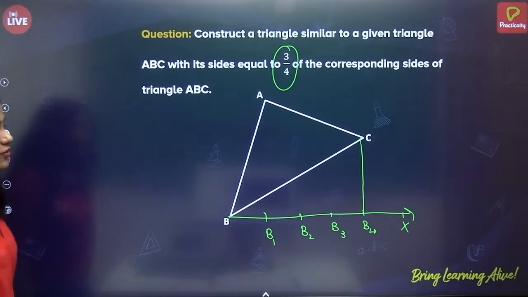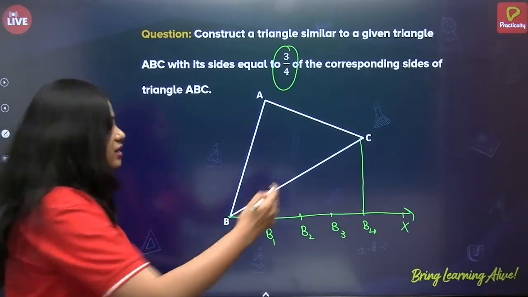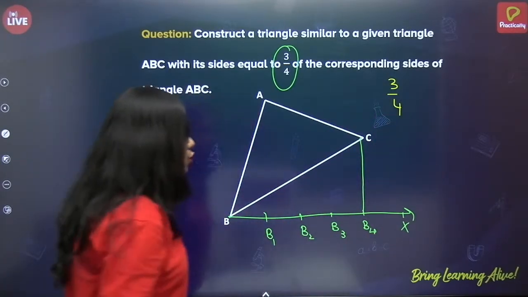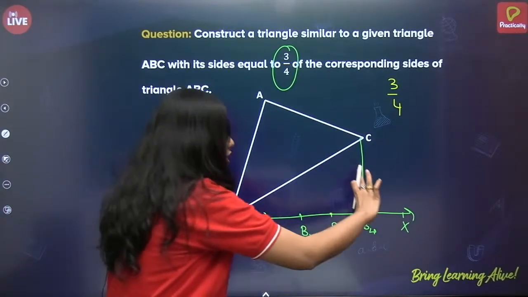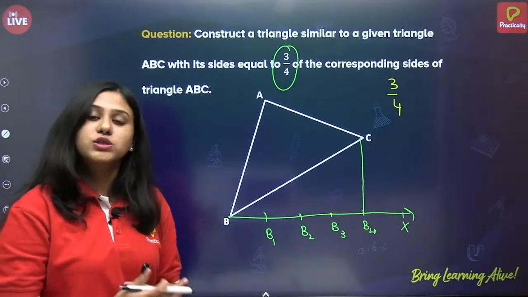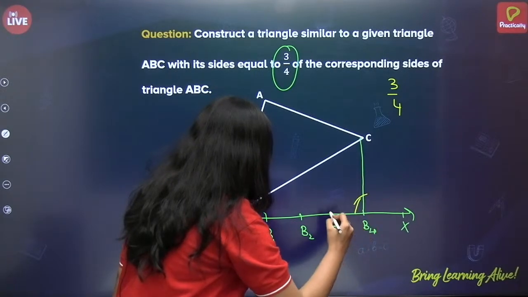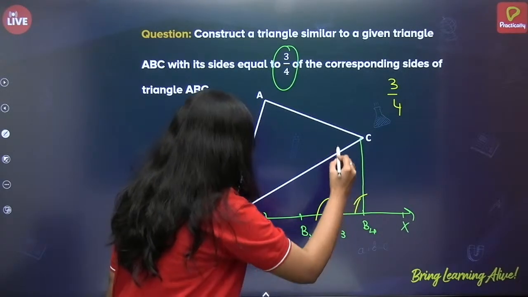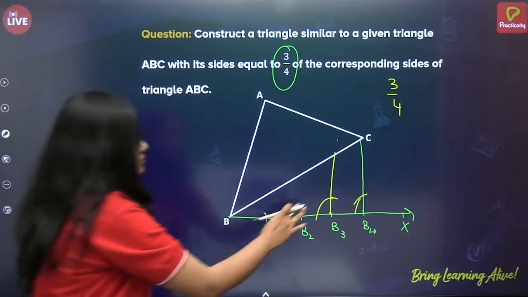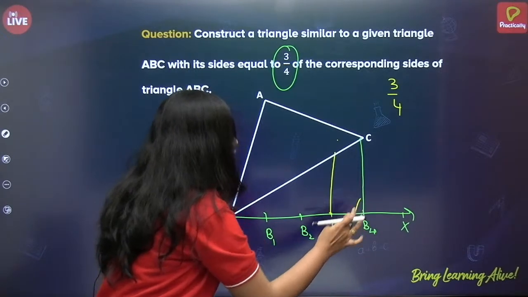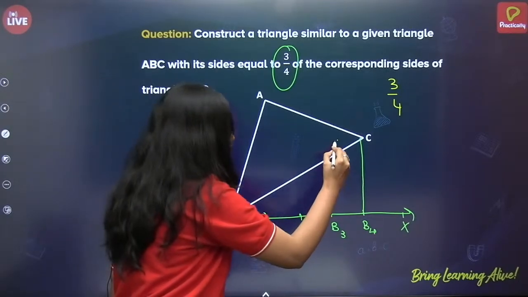What is the next step we have to do? Since the scale factor is 3 by 4, correct? At B3, you have to draw a parallel line to line B4C. You can use the concept of corresponding angles. So, take some line, put it here, then here, then you can draw like this. So, I am just erasing this. Alright, so what do we name? We name this as C dash.